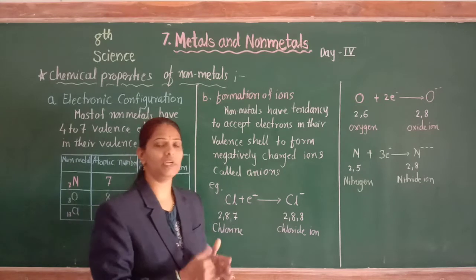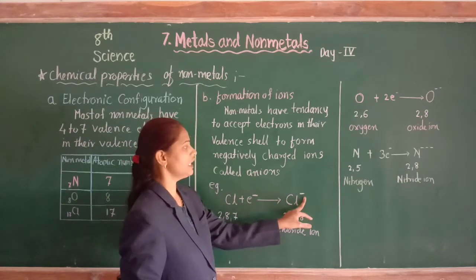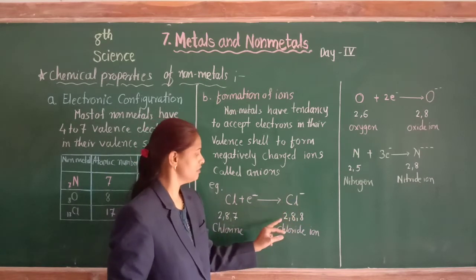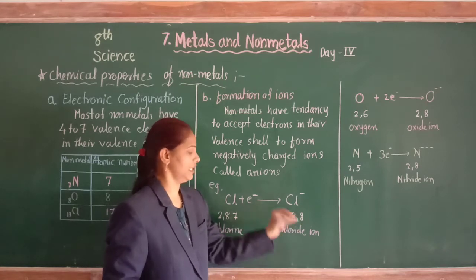It means it completes its octet state by forming one negatively charged ion, the chlorine anion. The electronic configuration of the chlorine anion is 2, 8, 8.